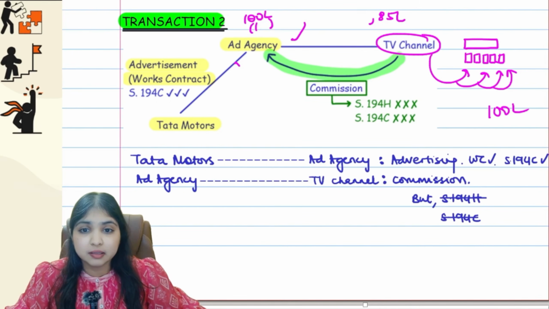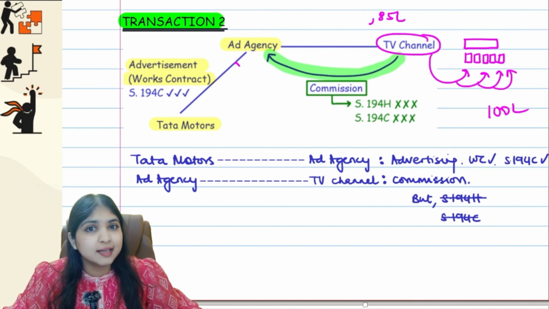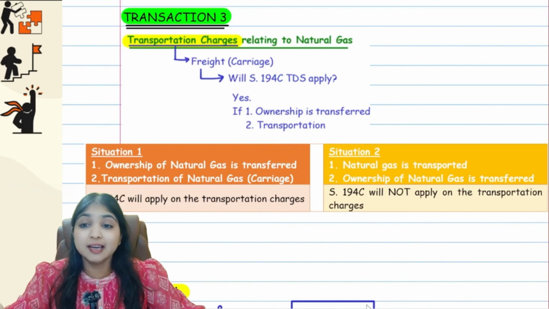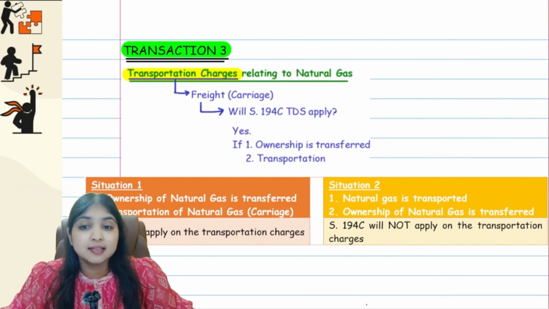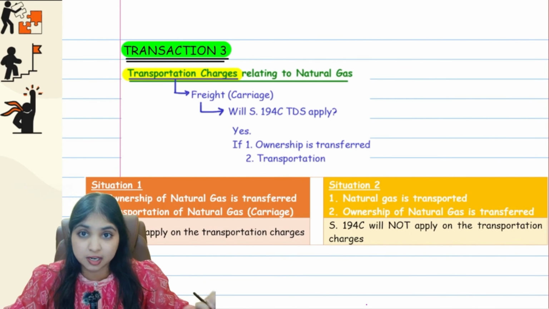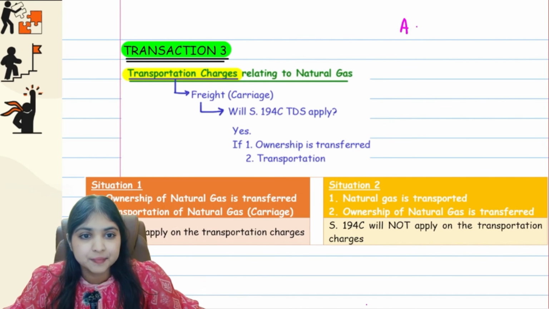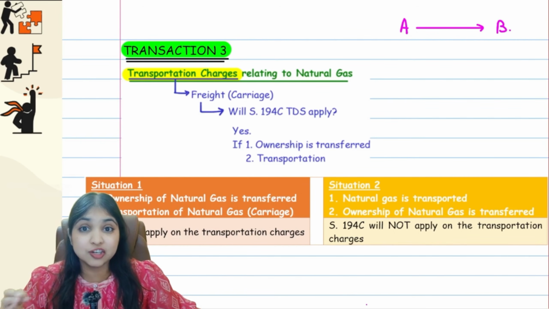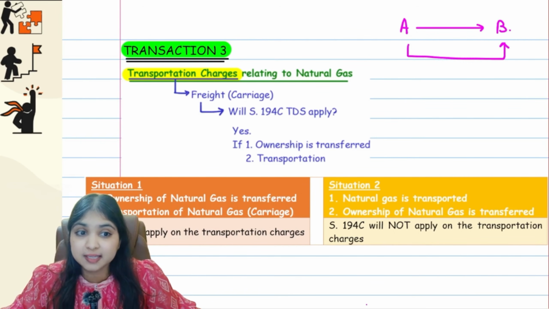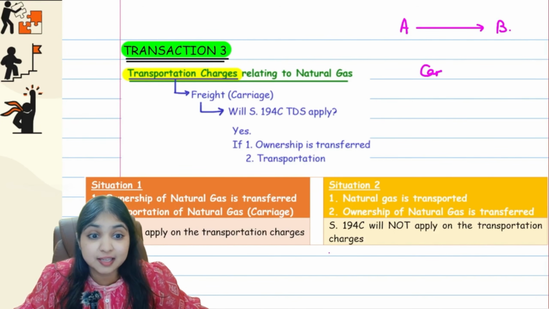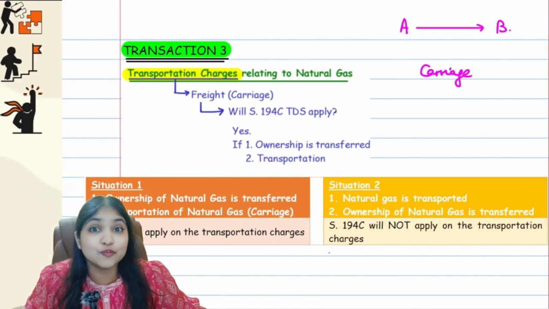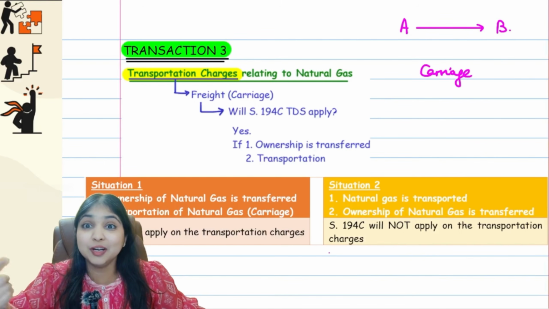Is everybody having the required clarity now? Perfect clarity guys. Then coming to the third special transaction, this is with respect to natural gas. See guys, natural gas has to be transported. Let's say person A has sold natural gas to person B. Now after the sale, the natural gas has to be transported from A's factory to B's factory.